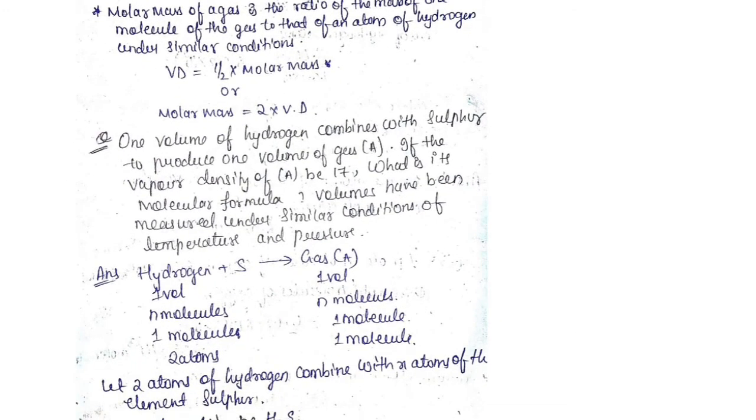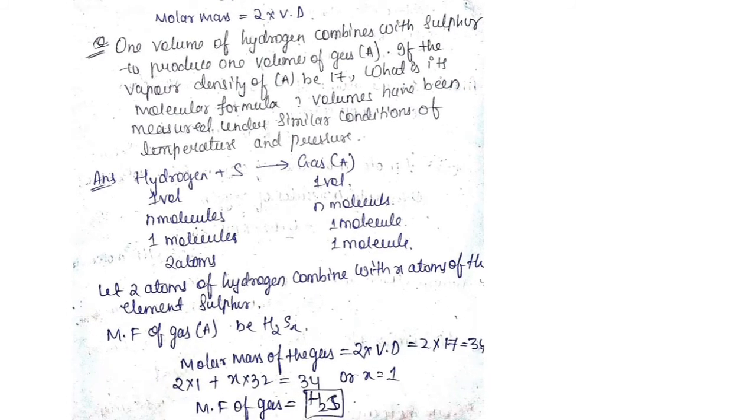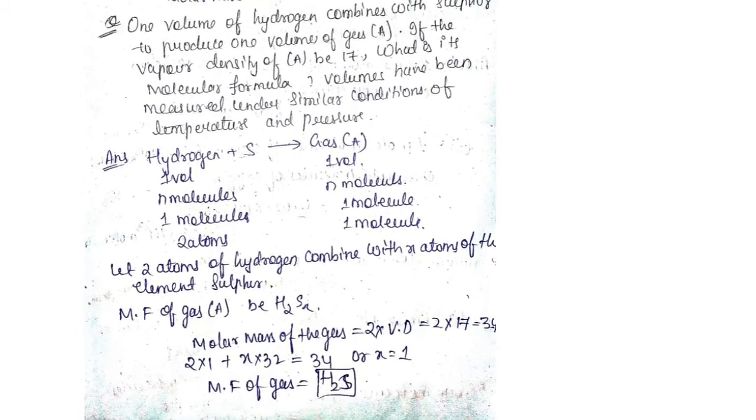1 volume of hydrogen combined with sulfur to produce 1 volume of gas. So we can write the reaction. Hydrogen plus sulfur gives rise to a gas. So 1 volume of hydrogen gives rise to 1 volume of gas. Then 1 molecule of hydrogen gives 1 molecule of gas, so 2 atoms of hydrogen give 1 molecule of gas.